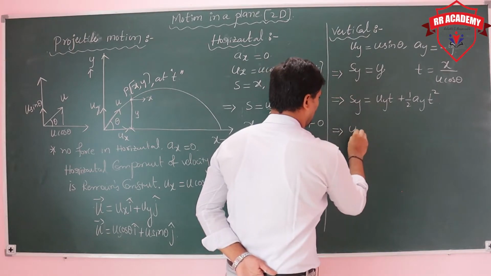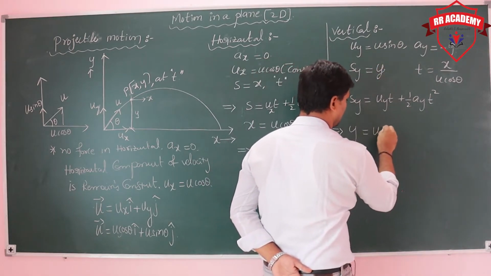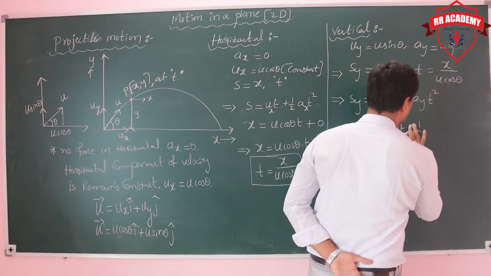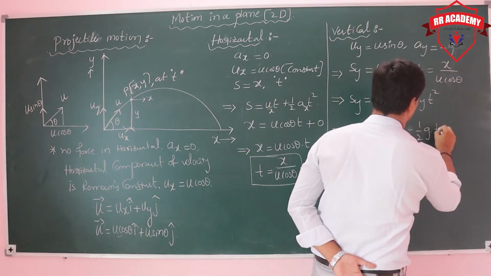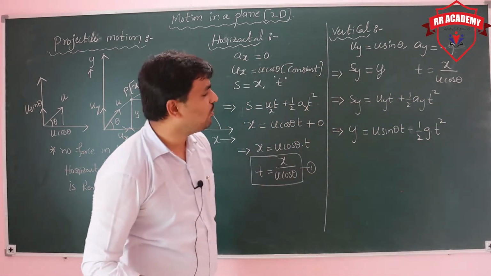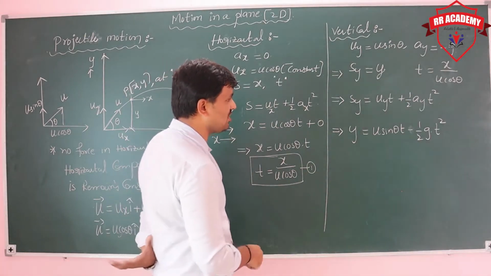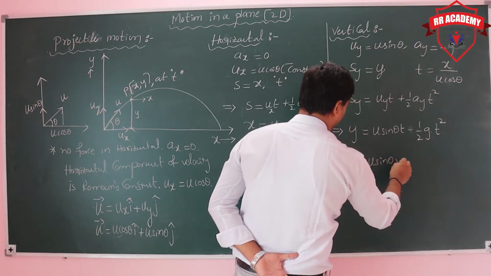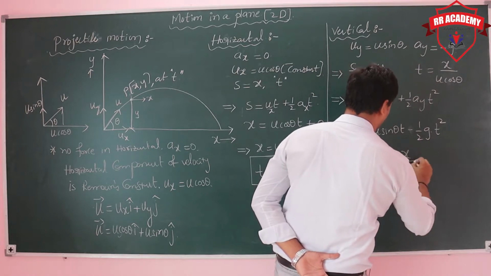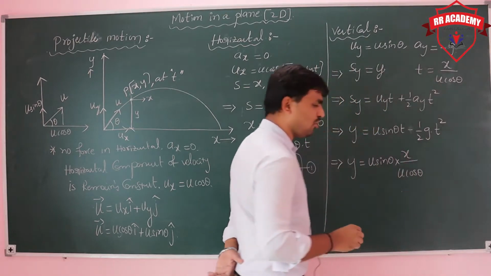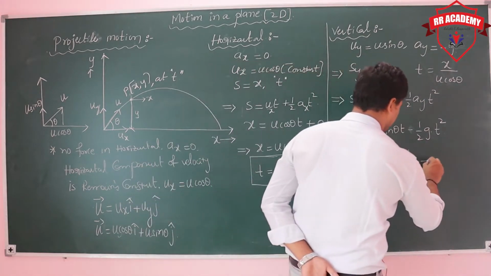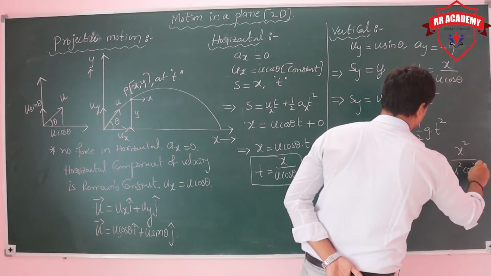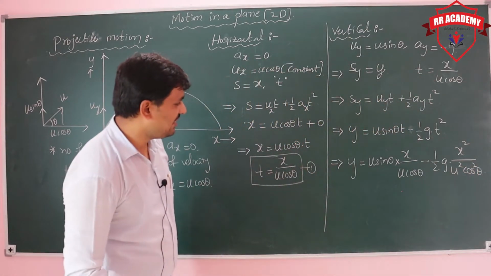S is equal to y, and this is nothing but u sin theta into t plus half a_y t square, actually it is minus g into t square. Wherever you have the t, there you can put x upon u cos theta value. Then y is equal to u sin theta into t value, x upon u cos theta, minus half g into x square upon u square cos square theta.